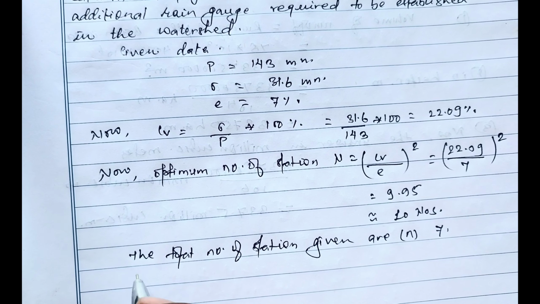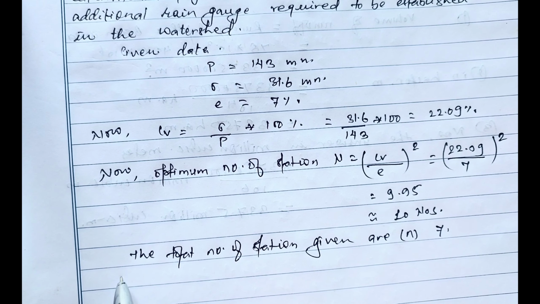So number of additional stations required equals capital N minus small n, where capital N means the calculated N, that is 10, and the small n means the given data, which is 7, equals 3 numbers.